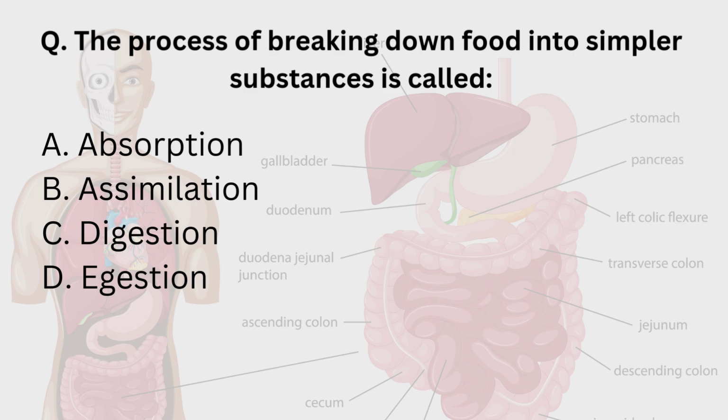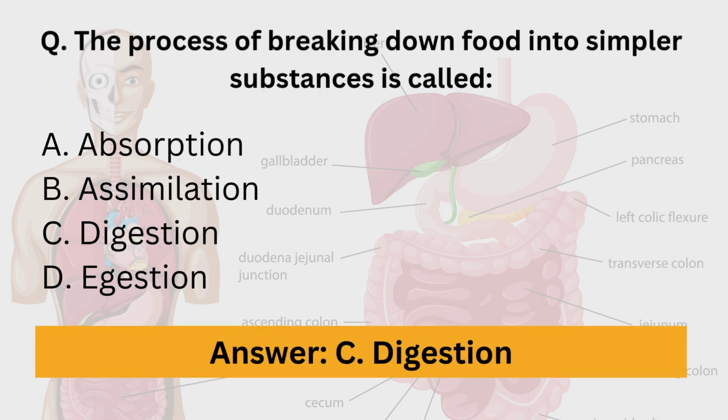What is assimilation? Assimilation is the process of using absorbed nutrients for growth, repair and energy production. And what is digestion? Digestion is the breakdown of food into smaller and simpler molecules. Then egestion is the removal of undigested waste products from the body. Hence the correct answer is digestion.